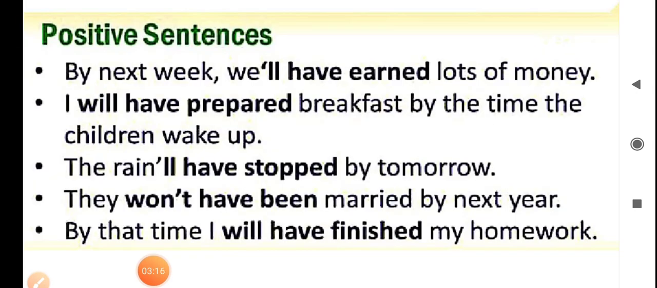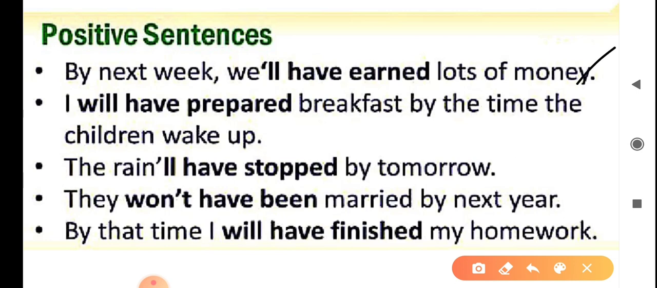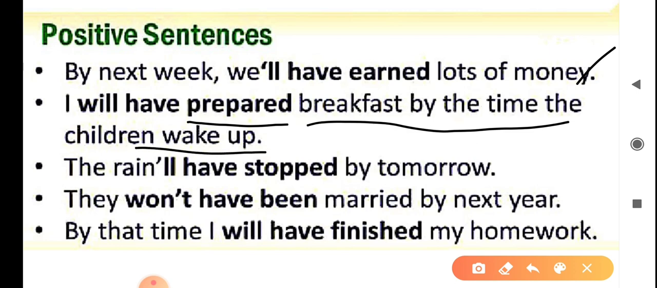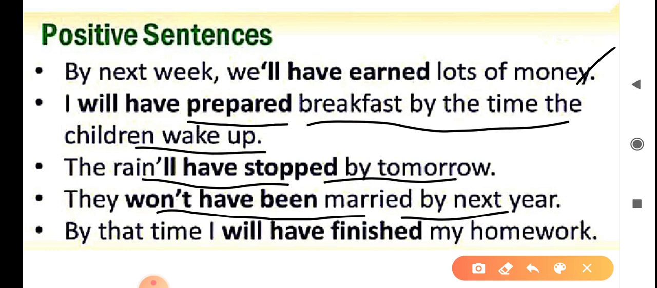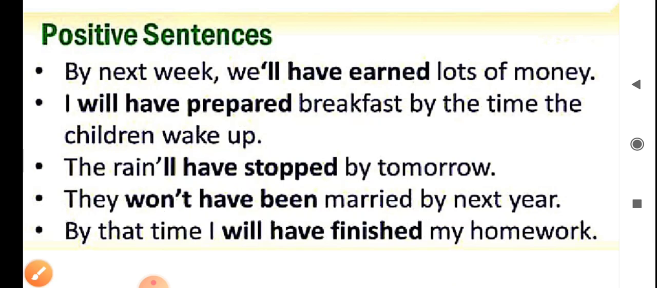Here are some more examples of affirmative sentences in future perfect tense. By next week, we will have earned lots of money. I will have prepared breakfast by the time the children wake up. The rain will have stopped by tomorrow. They won't have been married by next year. By that time, I will have finished my homework.